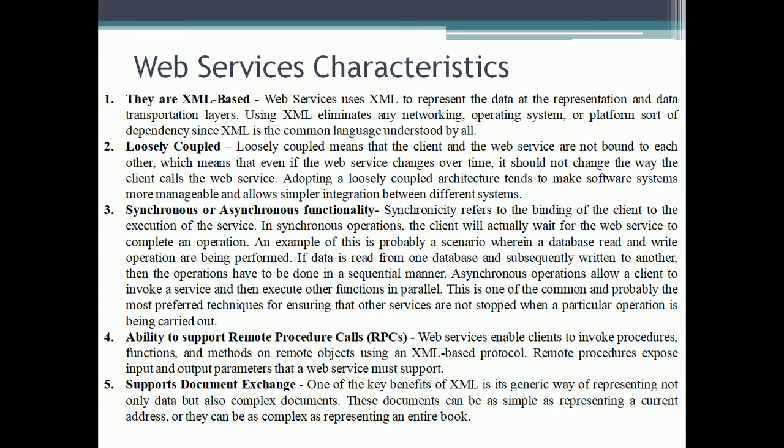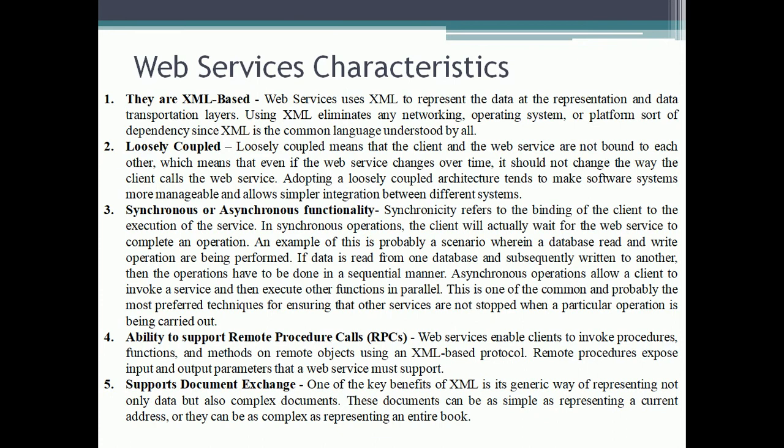Loosely coupled means that the client and the web service are not bound to each other, which means that even if the web service changes over time, it should not change the way the client calls the web service. Adopting a loosely coupled architecture tends to make software systems more manageable and allows simpler integration between different systems.